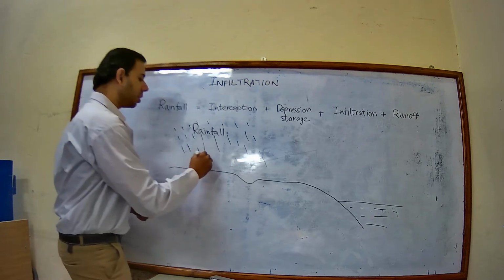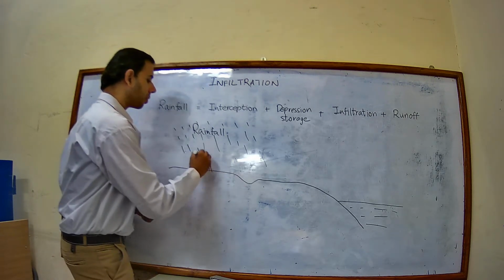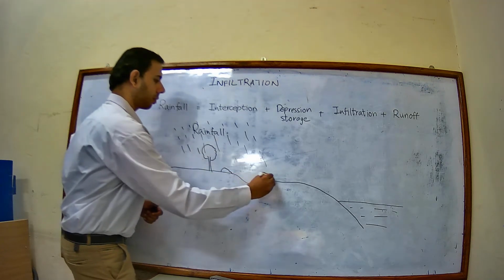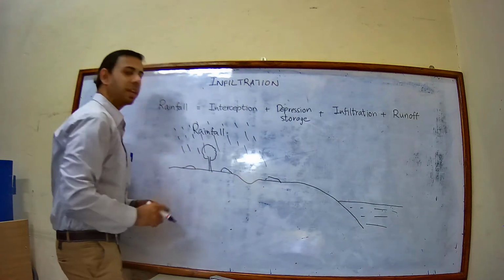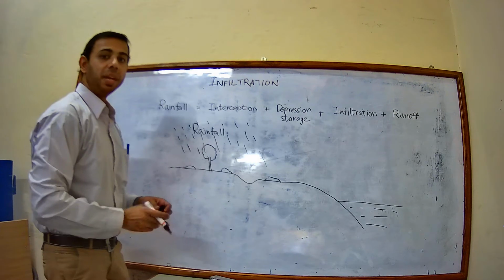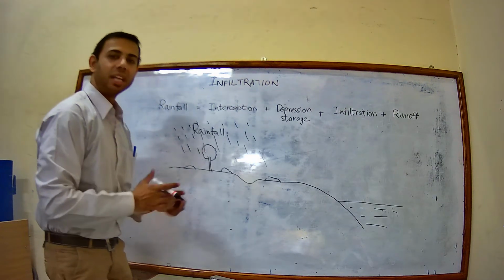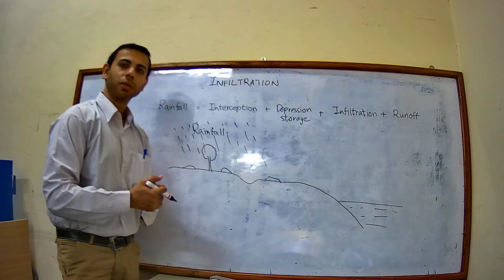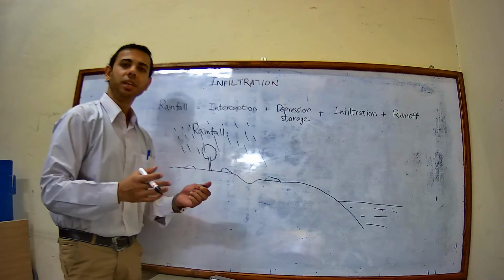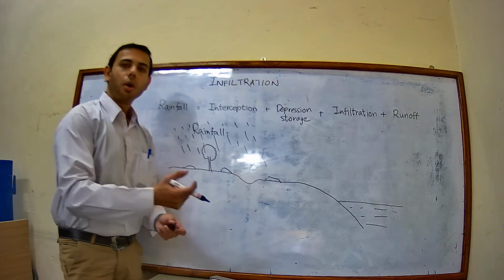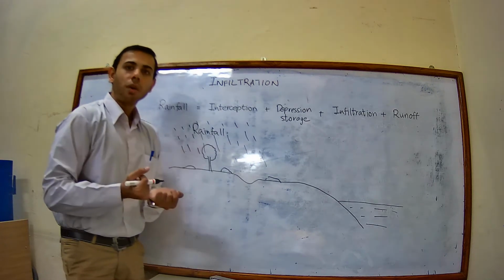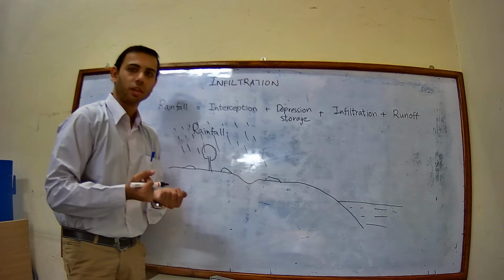Now this precipitation will be intercepted by the vegetation that is present on the surface. Okay, vegetation like trees, shrubs, grasses, all these are the vegetation which will catch hold of the rainfall water.